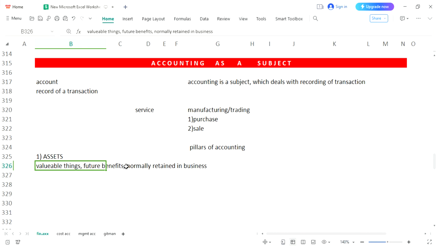We can take the example of a cloth merchant. Let's suppose you are selling cloth, you are selling mobiles, you are selling books, any example you can take. So there are some commodities, some valuable things present in your business. You have kept those things just to facilitate your business, just to enhance your business, just to get benefit from the business.